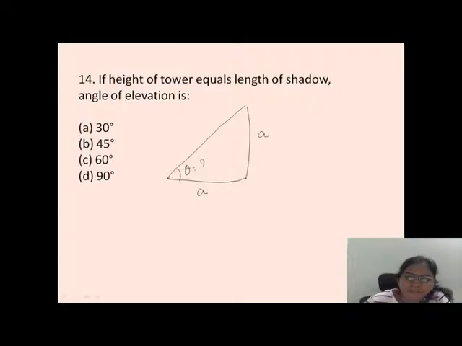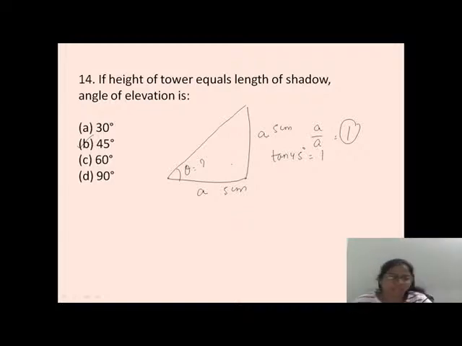So it must be like A by A will be equal to 1. Which angle makes 1 in the trigonometric ratio? That is tan 45. Tan 45 degrees is equal to 1. So if it is 5 centimeters, this one also becomes 5 centimeters. Then tan theta, tan 45, will be equal to 5 by 5, that is 1. Only 45 degrees will satisfy the option.